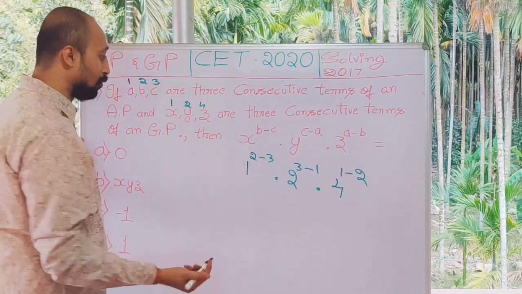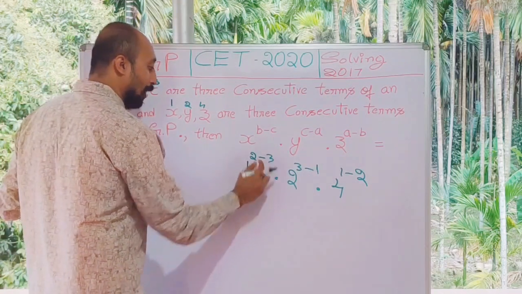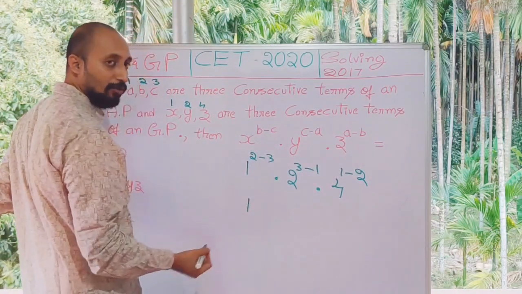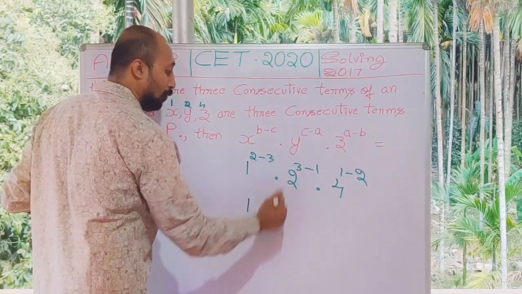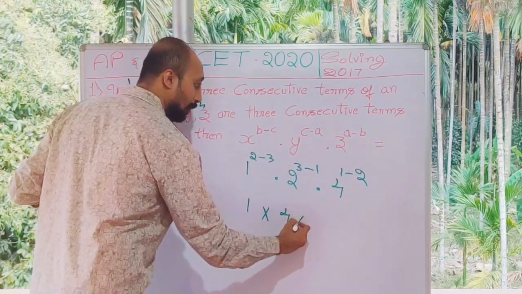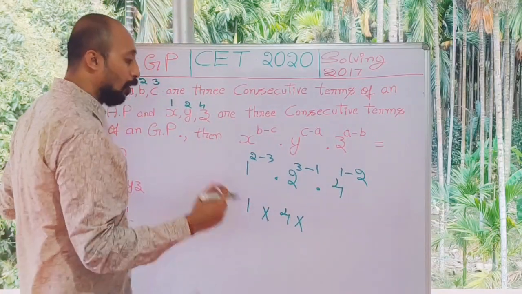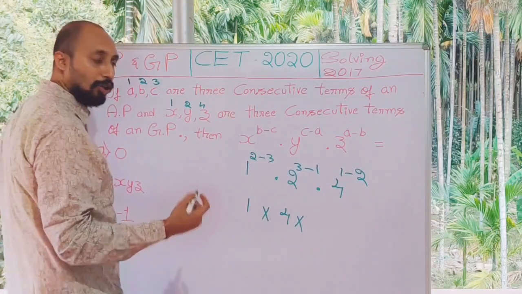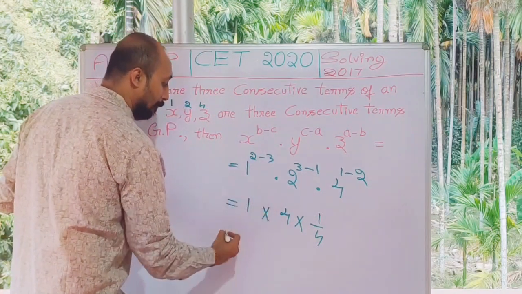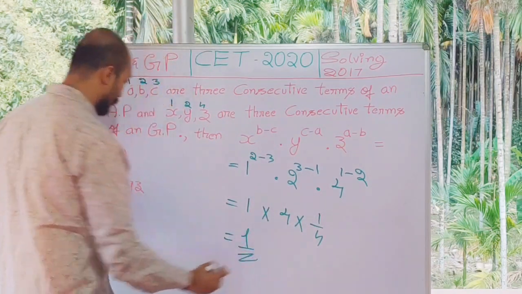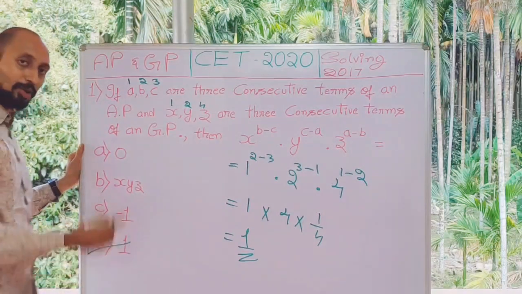So you can simply solve it. This becomes 1 to the power of minus 1, which is 1 itself. Here I will have 2 to the power of 2, which is 4. And here 4 to the power of minus 1, which is 1 by 4. If you simplify it, you will simply get 1. So option D is your right answer.